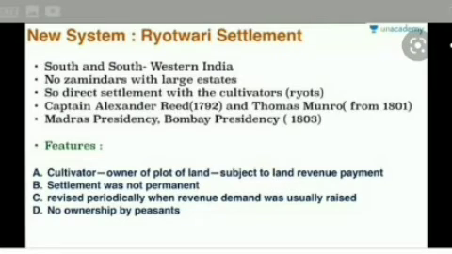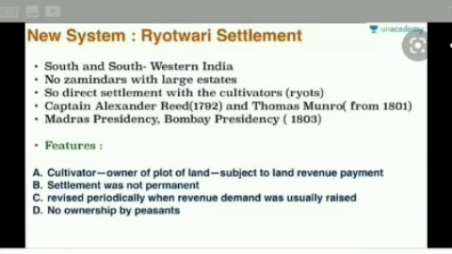In the Rayatwari system, settlements were made in Madras, Bombay, parts of Assam and Coorg provinces of British India. In this system, the right of ownership was handed over to the peasants. The British government collected taxes directly from the peasants. Rents would be periodically revised, generally after 20 to 30 years.